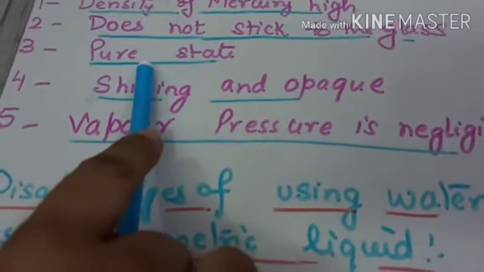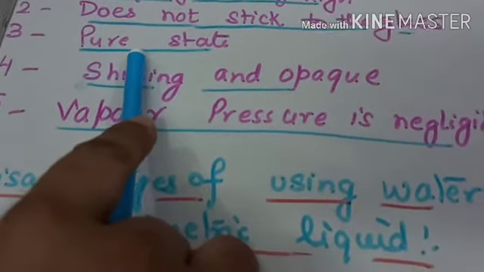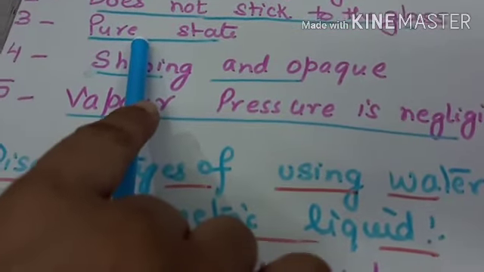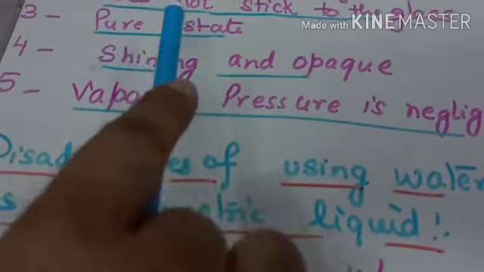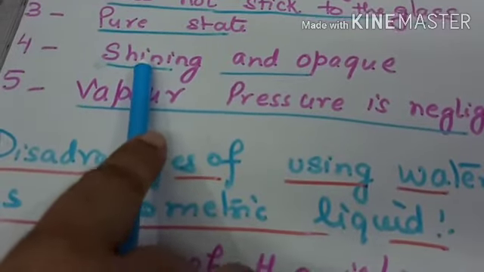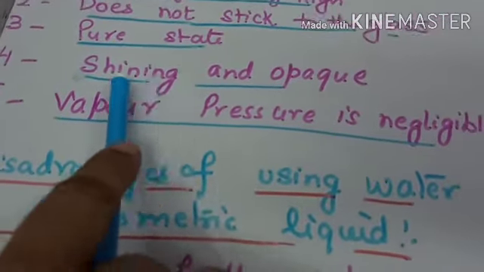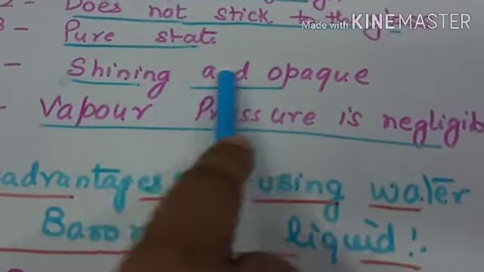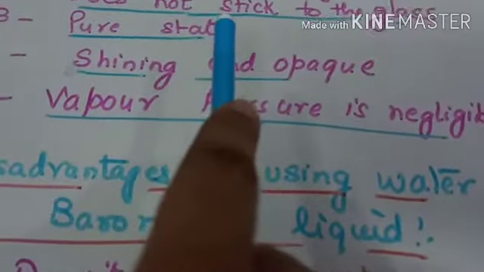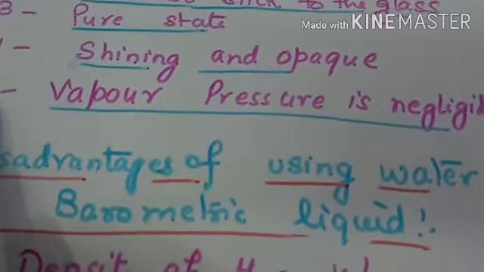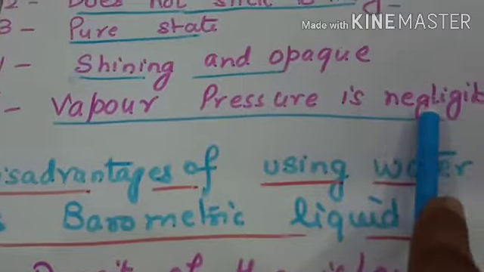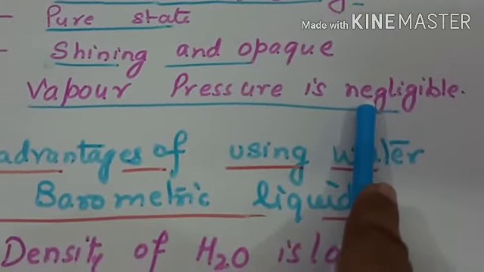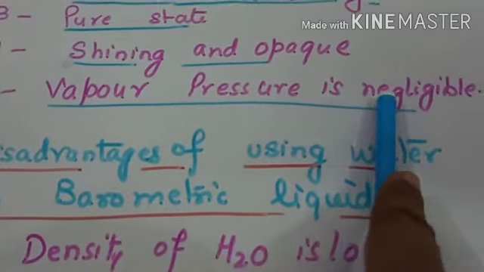Third, pure state. Mercury can be easily obtained in the pure state as compared to other liquids. Fourth, shining and opaque, so it is very easy to see while taking the observation. Easily we can see the readings. Fifth, vapor pressure is negligible, so the torricellian vacuum does not affect the barometric height.